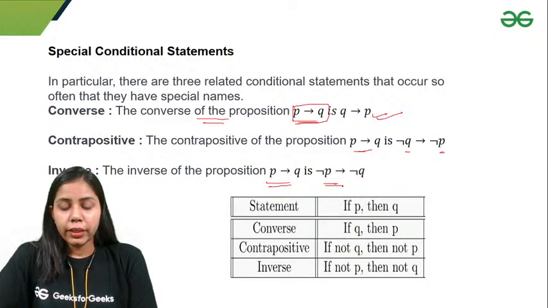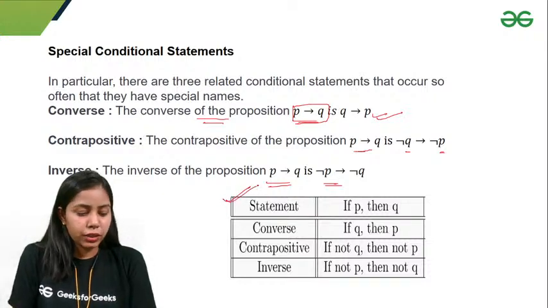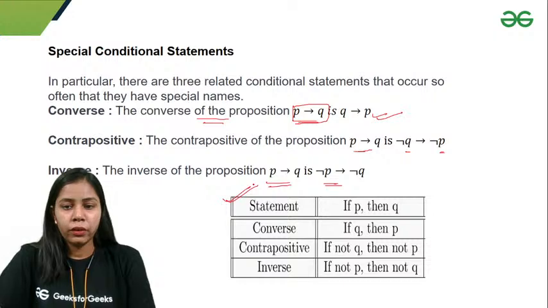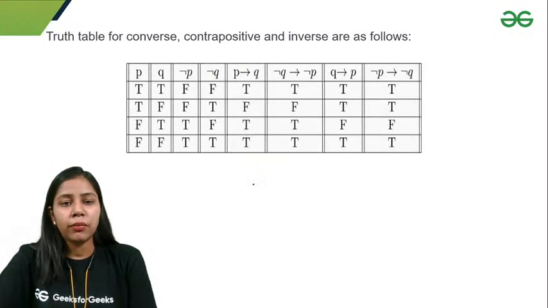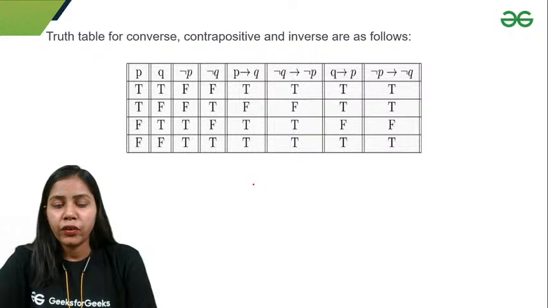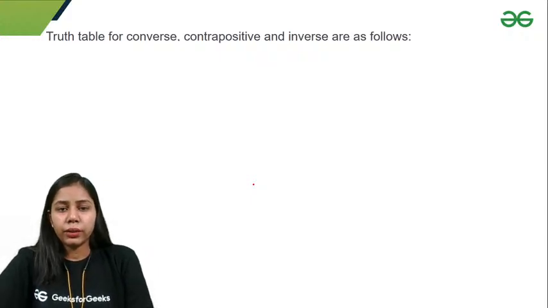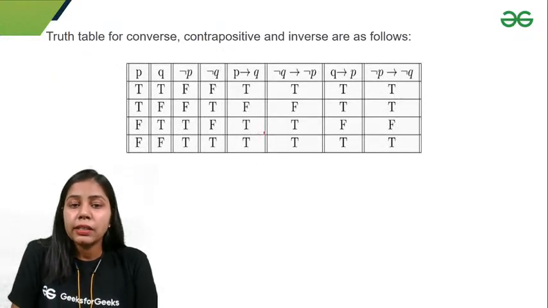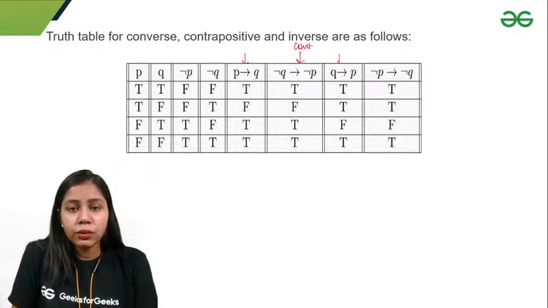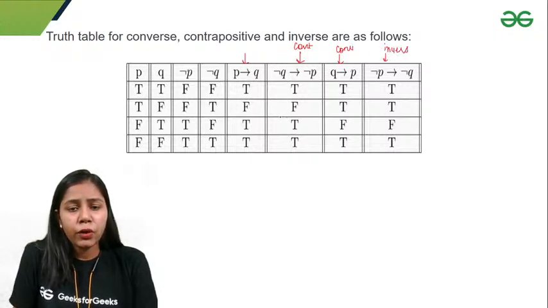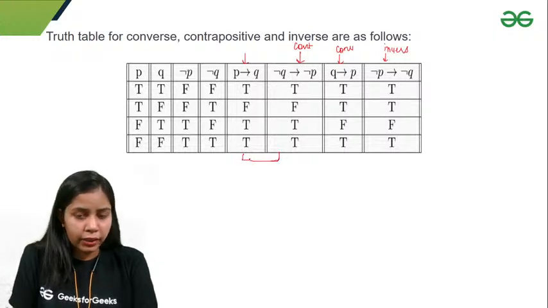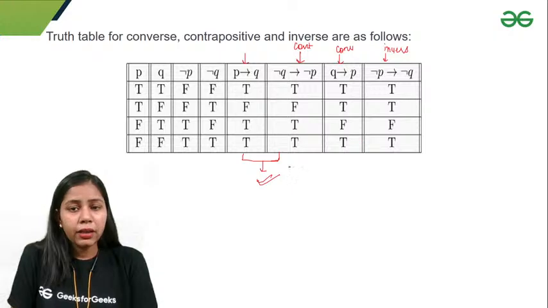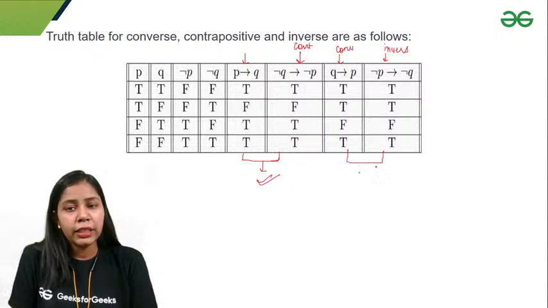You can remember all these things using this table, and that would be helpful. This is a truth table, and you can simply draw the truth table of these special conditional statements. But the one thing to notice here is our main statement, its contrapositive, its converse, and its inverse. The truth value of the contrapositive and the statement is the same, and the truth value of the converse and inverse is the same.